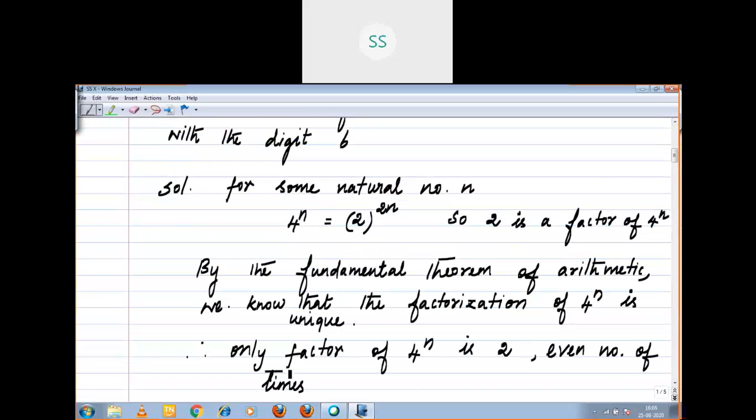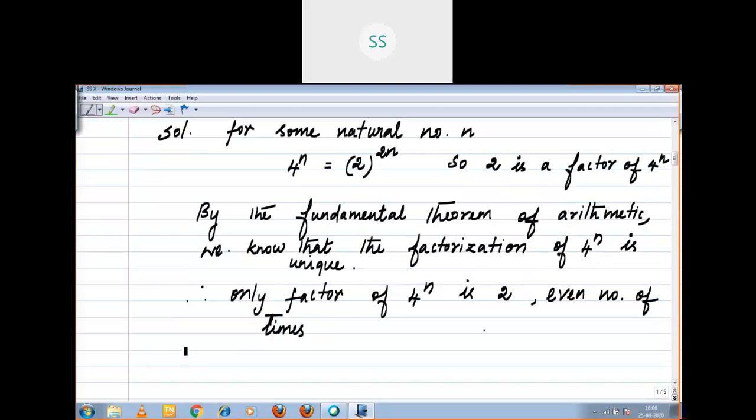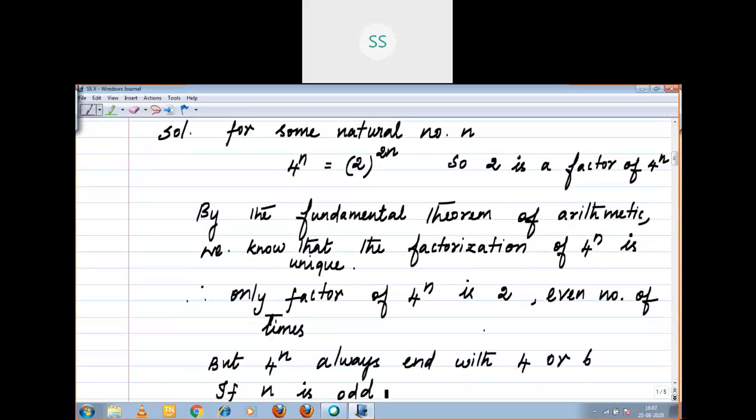Now, 4 power n always ends with either 4 or 6. The conclusion: if n is odd, 4 power n ends with 4.